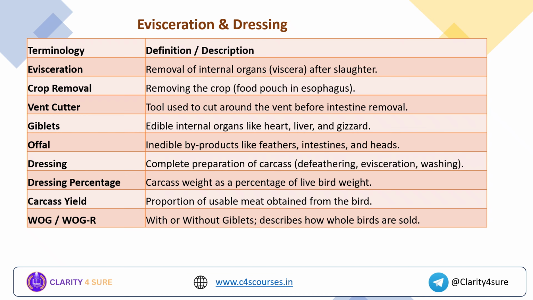Carcass yield is the proportion of usable meat obtained from the bird. It means the usable part, whereas offal is the inedible parts. Usable means the body of the bird and the giblets. Okay, and with or without giblets describes how the whole birds are sold.